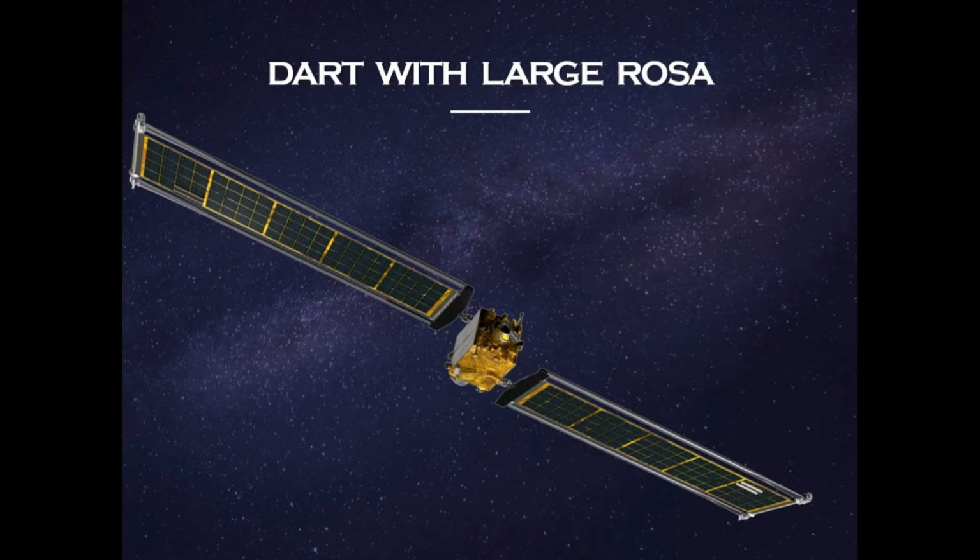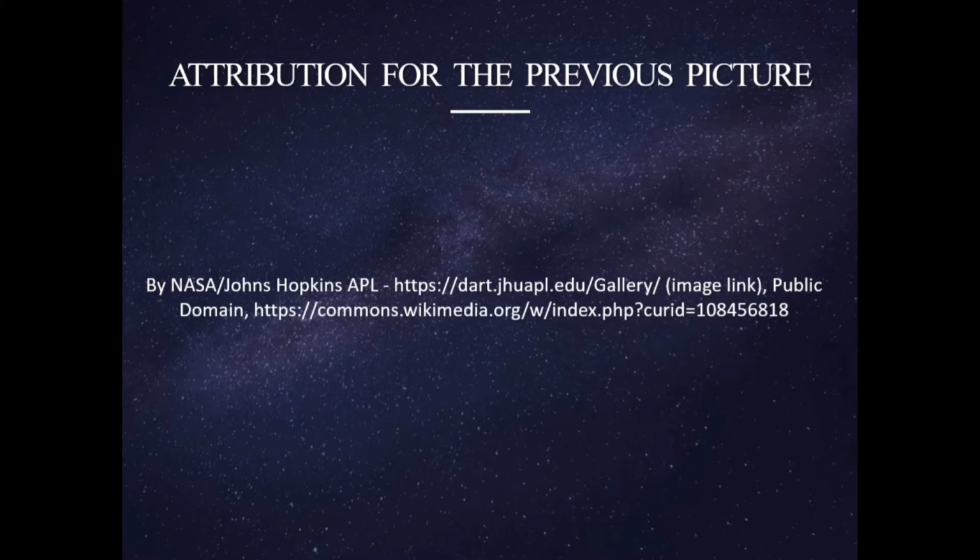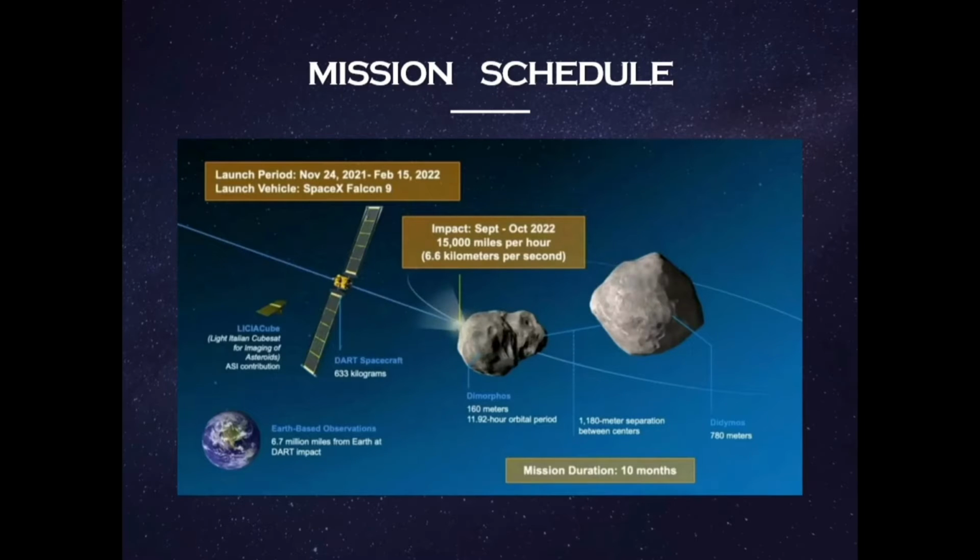This is DART with its large rollout solar array. You can see here two wings of the rollout solar array, or ROSA. This is the Draco, a special kind of telescope cum camera, and this is the advanced aerial propulsion system called NEXT-C. So move on to next slide. This is the attribution for the previous picture. So move on to next slide.